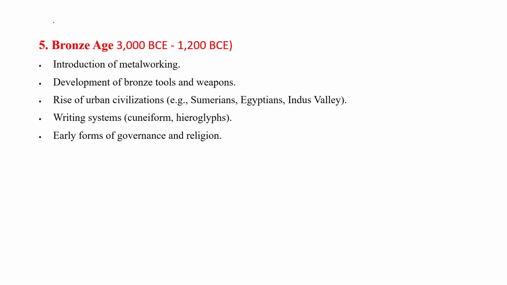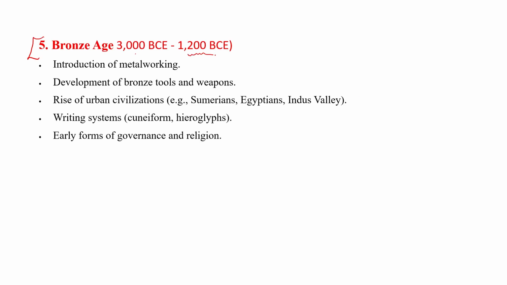So after 3000 BC, the time is known as the Bronze Age. We have discussed the Stone Age. There are three types of Stone Age: Paleolithic, the Old Stone Age; Mesolithic, the Middle Stone Age; and Neolithic, the New Stone Age. After 3000 BC, humans discovered bronze and copper, and this age is known as the Bronze Age, 3000 BC to 1200 BC.